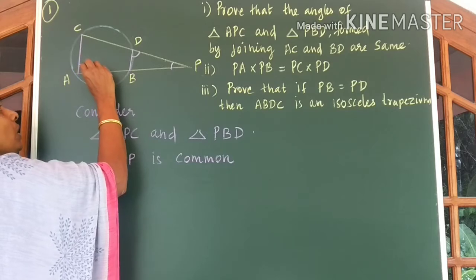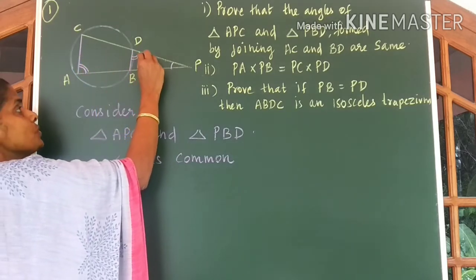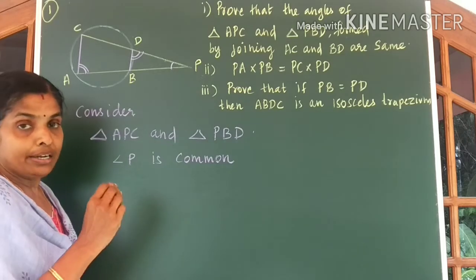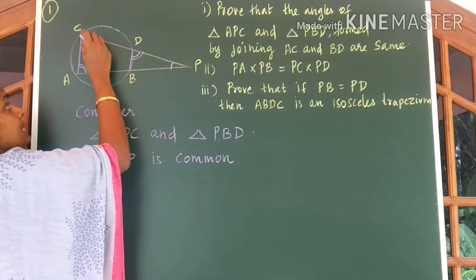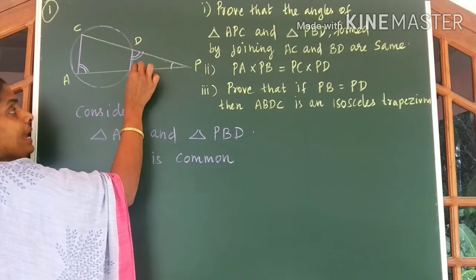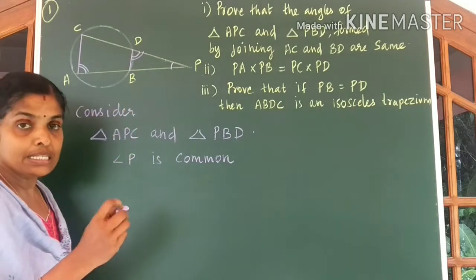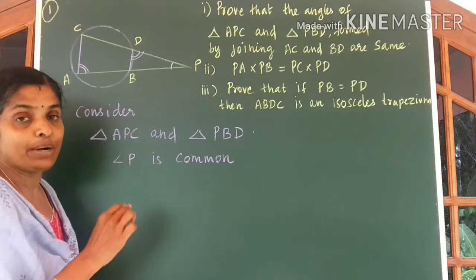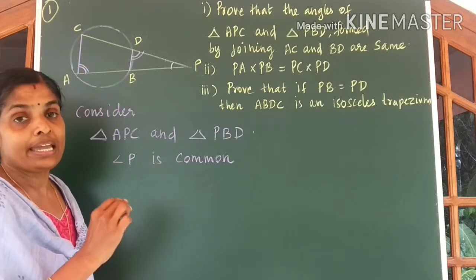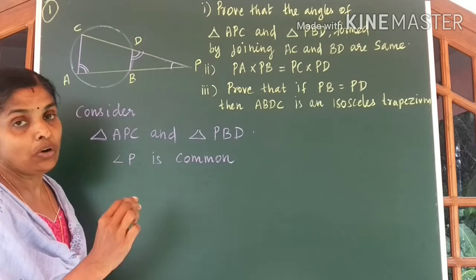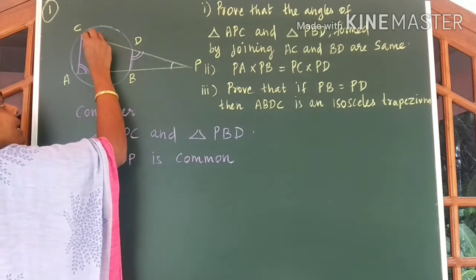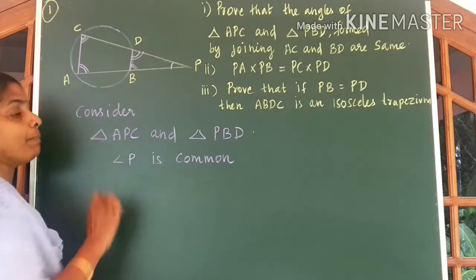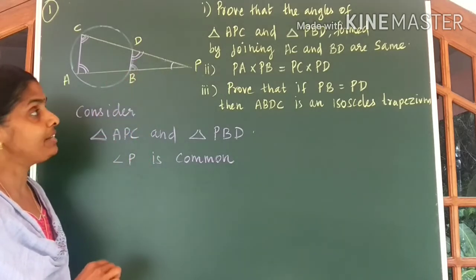Let me draw two lines to show you these two angles are equal. Now angle C is equal to angle B. Use the same idea. Interior angle of a cyclic quadrilateral equals exterior angle at the opposite vertex. So we can say angle C is equal to angle B. Now what did you understand, children?